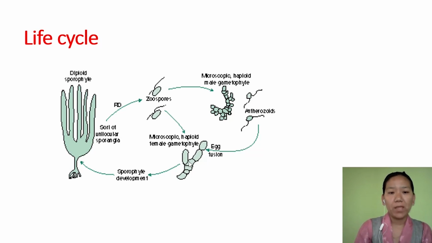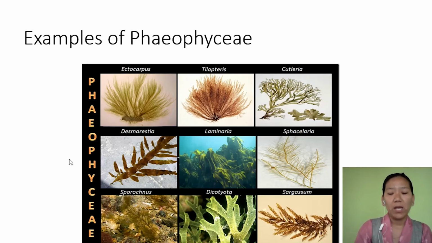The type of sexual reproduction shown here is oogamous. The egg is inside the female body, and then fertilization takes place, leading to formation of the zygote. The zygote will further develop into a sporophyte. This sporophyte body will produce spores. And these are some examples of Phaeophyceae.